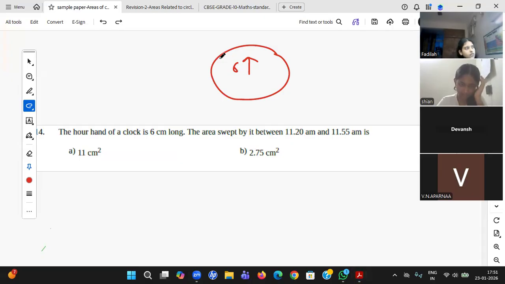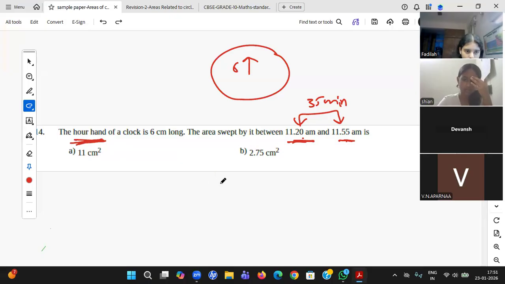Here you should observe very carefully. He is speaking about the hour hand, and he has given some minutes. 11:20 to 11:55. How many minutes? 35 minutes. So what will the hour hand do?